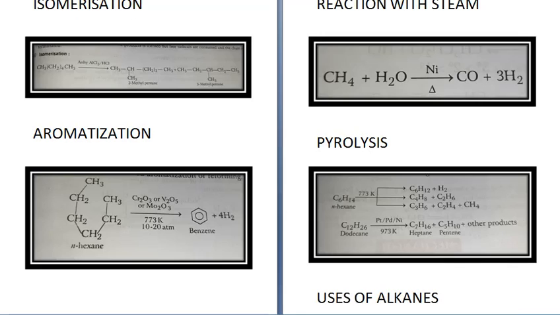Next we come to the uses of alkanes. Methane is used to prepare carbon black, which is used to prepare black ink, printer ink, polish, paints, etc. LPG, liquefied petroleum gas, is a mixture of butane and isobutane, and it is used as domestic and industrial fuel. Alkanes are used for manufacture of alcohol, aldehydes and carboxylic acids, and higher alkanes are used as gasoline, diesel, kerosene, etc. So this is about the alkanes. We will do further in the next video.